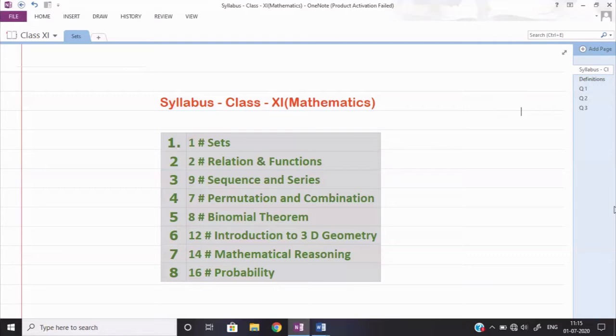Now one interesting thing here. See, we are starting from the set theory. So whatever we are going to learn in set theory, that use will come in the last topic, that is probability. Okay. So see, this is a very interesting thing. We are learning something in the beginning, and we are utilizing it again at the last. Okay. So I hope now the topics are a little bit clear to you. When we shall start the topic, at that time we shall discuss more about that.